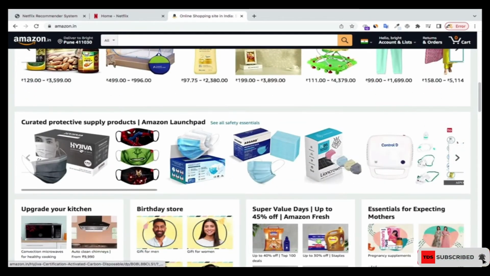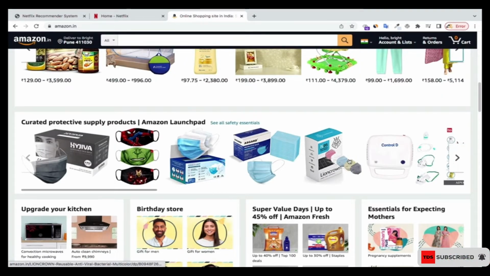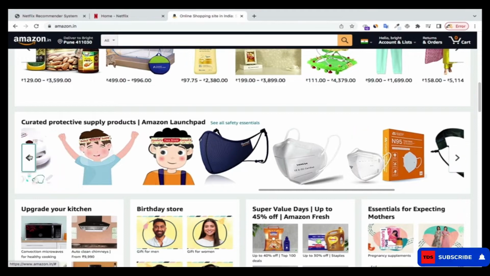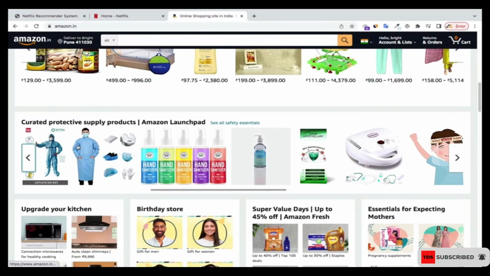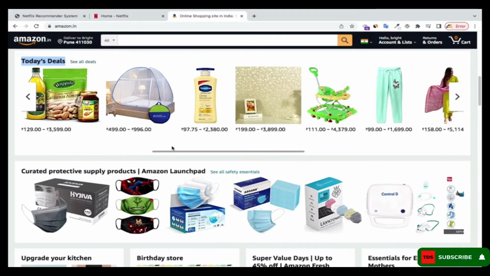If you come here, you can see that we have protective supply products. Because of the COVID situation, they are recommending some nose masks and things that are related to COVID. That is popularity, things that are popular right now. That is what people are really searching for. Because of the COVID situation, most people are searching for products related to COVID, sanitizers and nose masks and things like that. That is what is popular. You can see what they are doing over here, so that is popularity based.